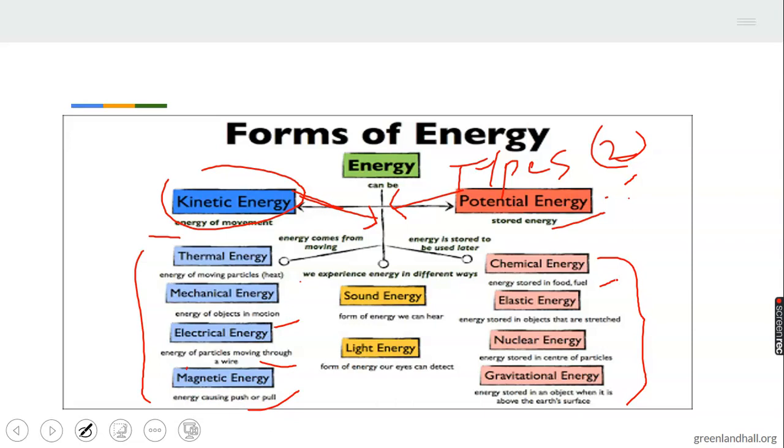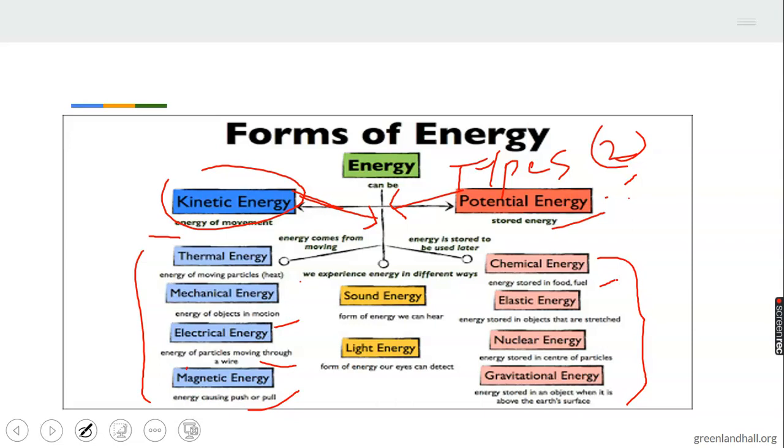It can stretch. If you have a nose mask in the house, you can check your nose mask. What is used to hold the nose mask to your ears is an elastic band. It's elastic. So when you drag the elastic, you find out that it stretches. It expands. That is what elastic energy does. Then we have nuclear energy. Nuclear energy is the energy that is stored in the center of particles. That's nuclear energy. Then we have gravitational energy under potential energy.